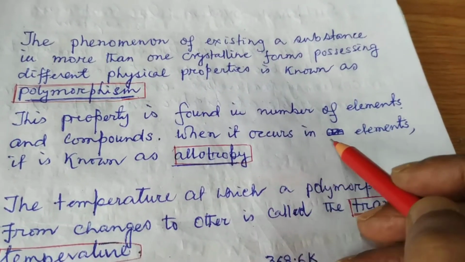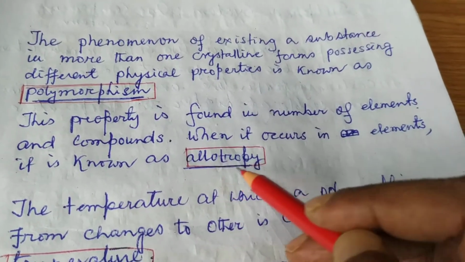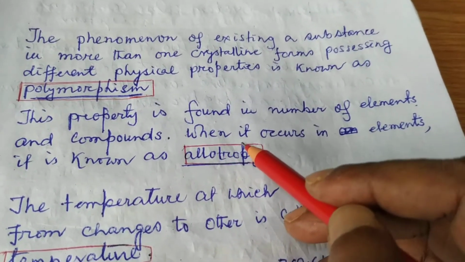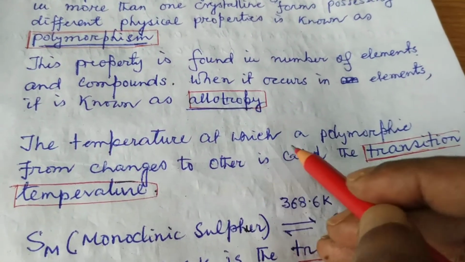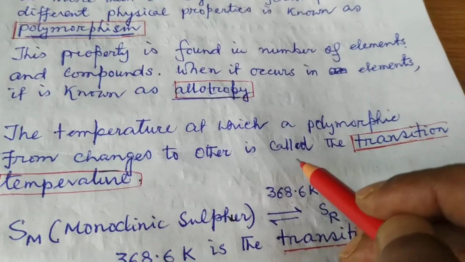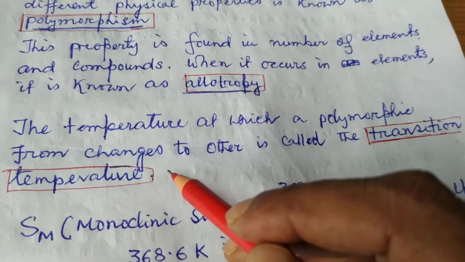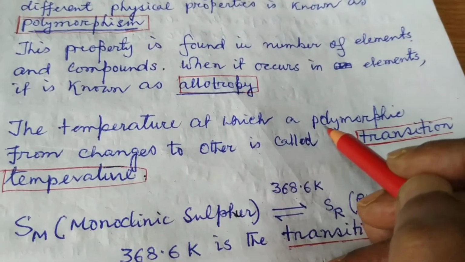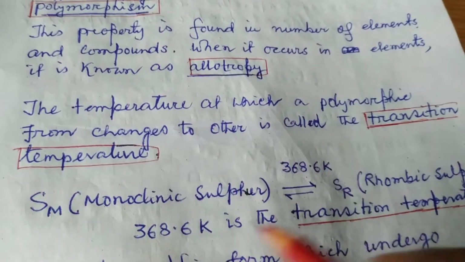When it occurs in elements, it is known as allotropy. So, when polymorphism occurs in an element, it is known as allotropy. The temperature at which a polymorphic form changes to another is called the transition temperature.